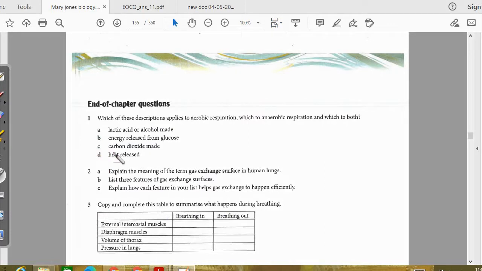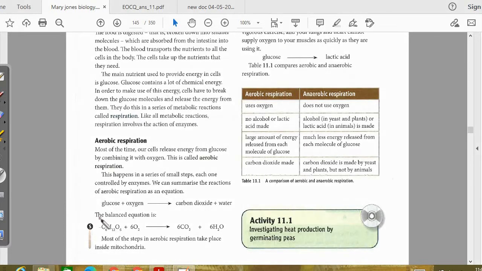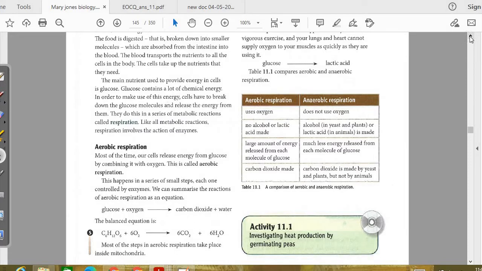Moving to C1, carbon dioxide made. So carbon dioxide is made in both, basically in humans by aerobic respiration and in yeast also. If you check out the equations given in your textbook, right here we have aerobic respiration, the glucose molecule combines with oxygen and provides the byproducts carbon dioxide and water. So that's the aerobic respiration. And in yeast also it is made.